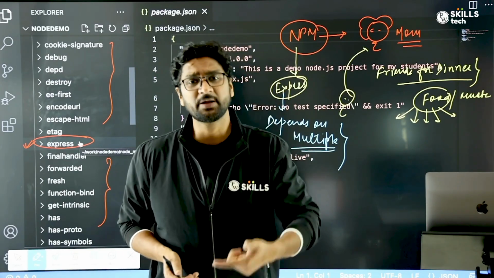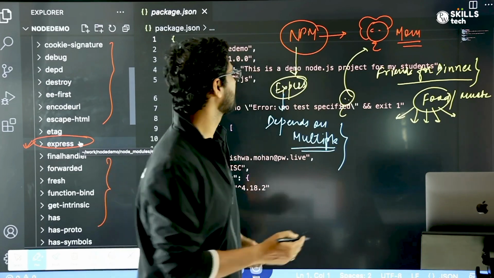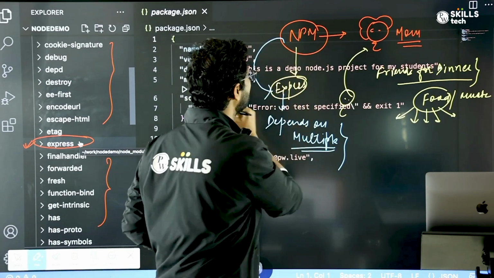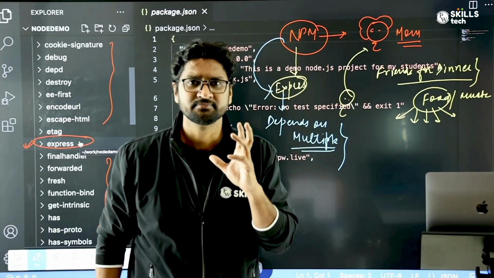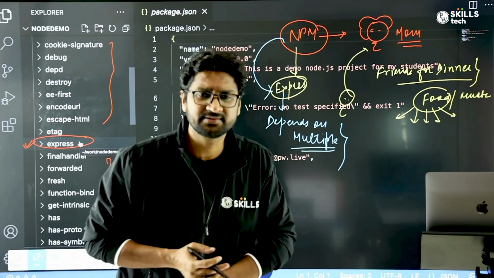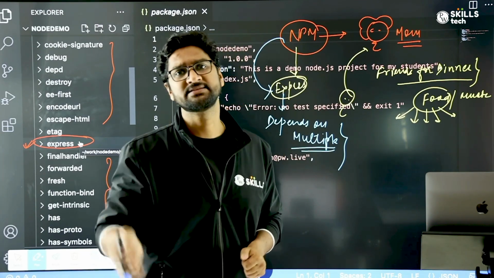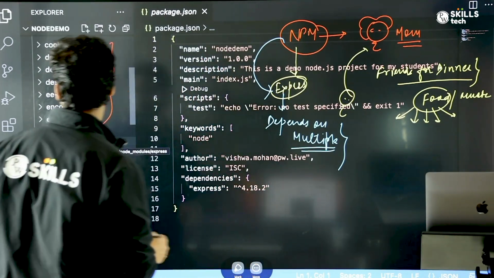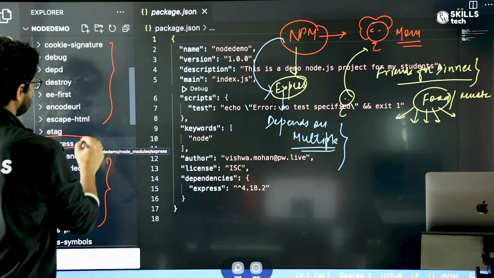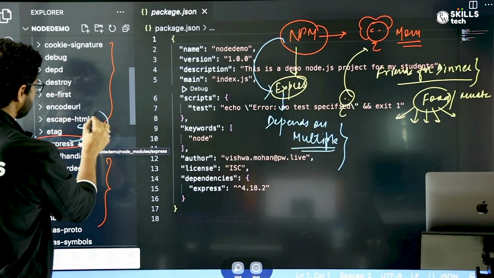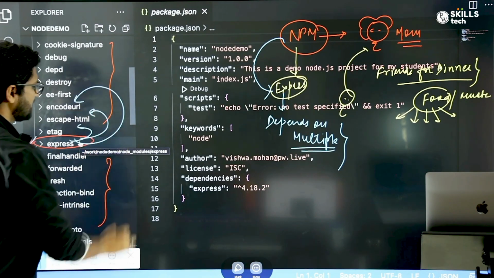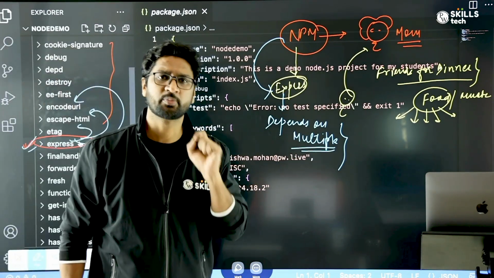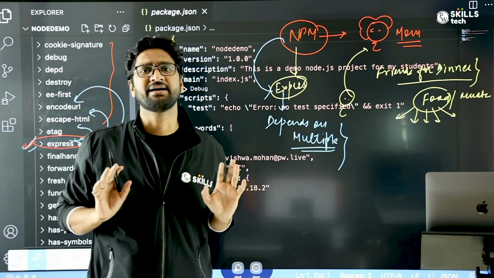Express might also depend on multiple things. So when I said npm, bring Express, npm is smart enough that it not only brings Express, but also its dependencies. I call those indirect dependencies. Since I brought Express, Express depends on this, this, and this. So all these dependencies are also brought without you telling it explicitly.